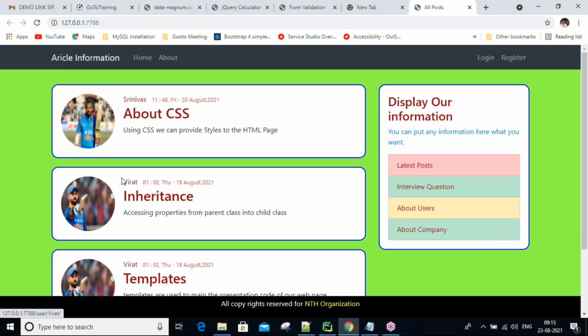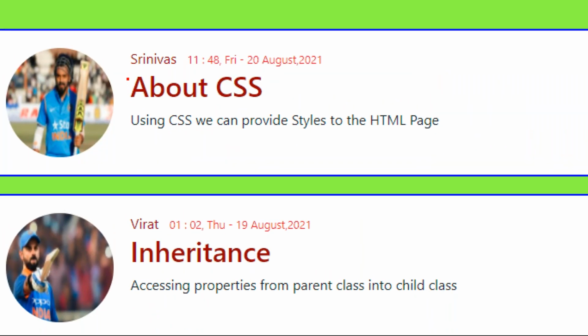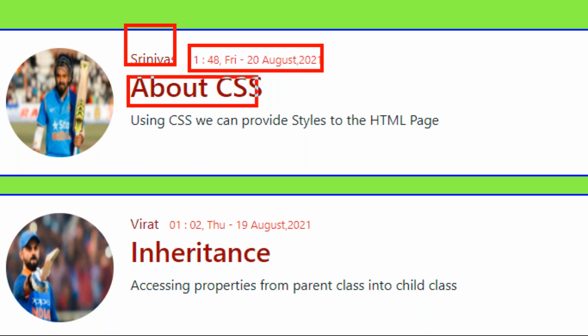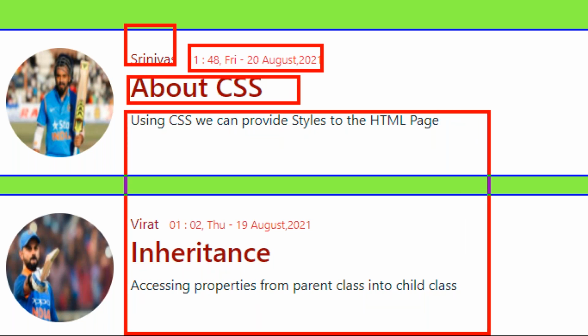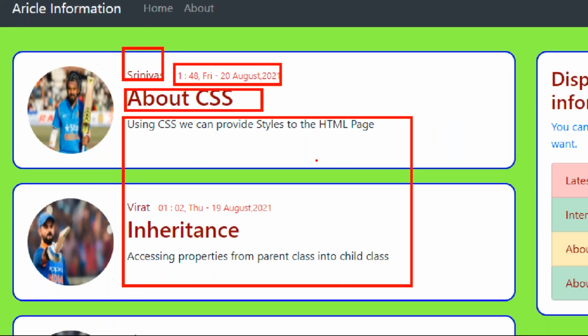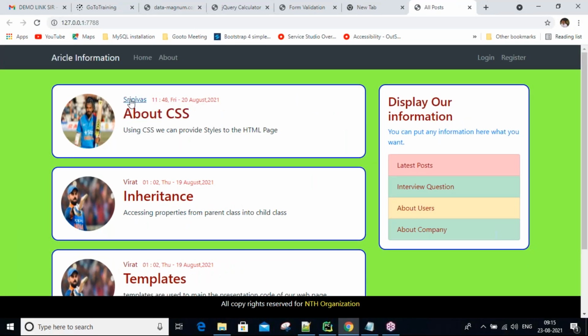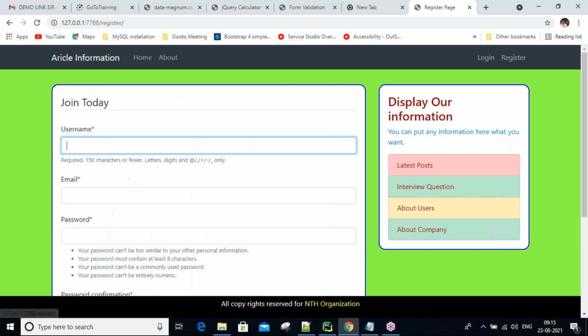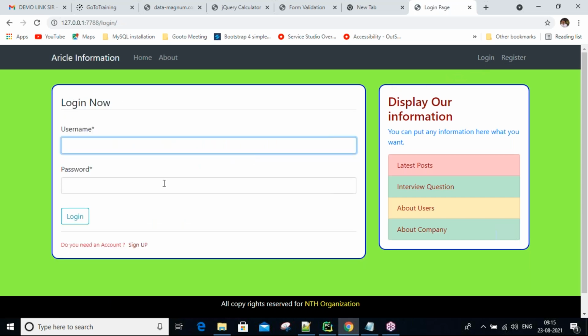So home page related, all the posts, guys. This one is, author is Srinivas, so and so date, and the article title is about CSS, and article content. If you want, big paragraphs also you can post, guys. Okay, so these are the number of articles. Srinivas created one article, Virat created one article, like that. Users' profiles, authors' profiles also we maintain here, registration related, login there. After registration, the login page comes, after login then redirected to internal pages.